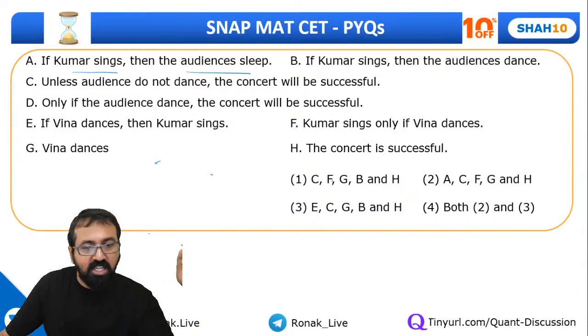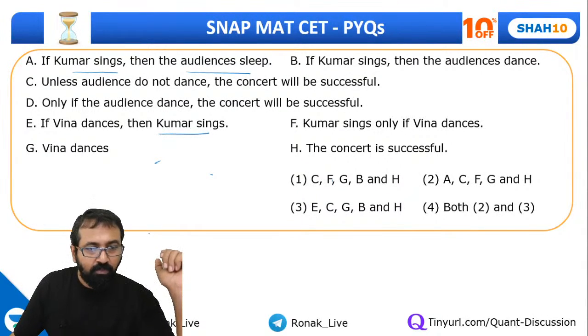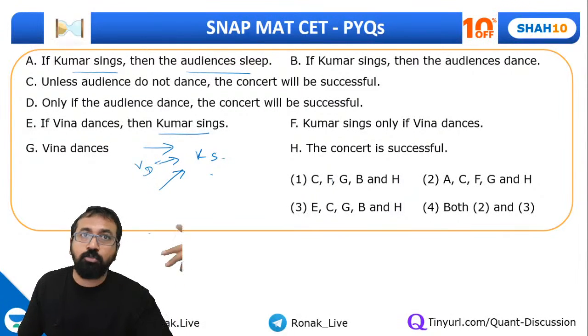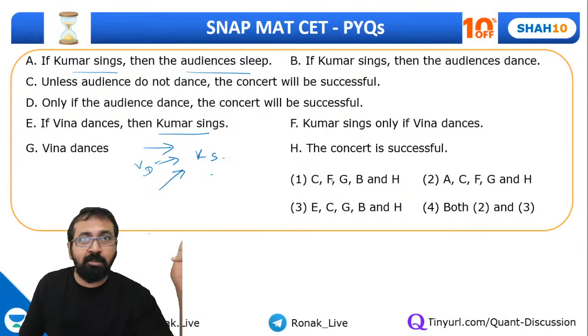Only if the audience dances, the concert will be successful. If Veena dances, Kumar sings, right? If Veena dances, then Kumar sings. But there can be other reasons why Kumar may start singing. It may be raining outside and Kumar may start singing also, right? Kumar may be in the bathroom and he may also start singing.